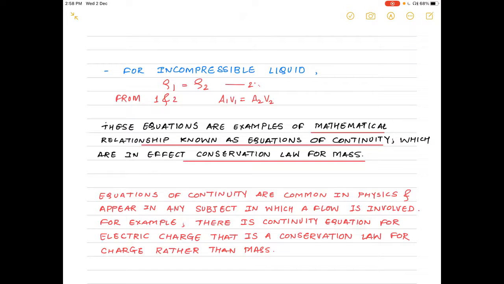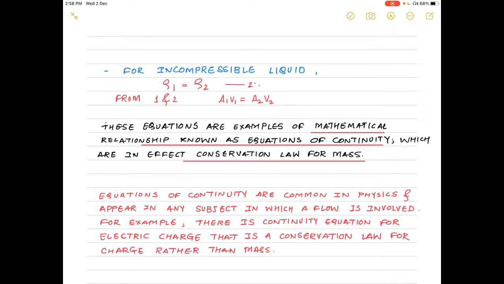So in more general cases, if sources and sinks are present, then the equation of continuity gives the mathematical representation of a very reasonable assertion: that the rate of outflow or inflow of matter is equal to the rate at which the mass contained within the volume element is changing, if there are any sinks or sources present in that volume element.